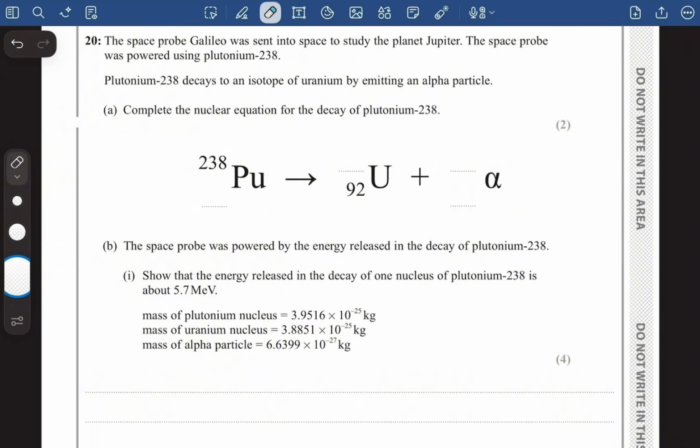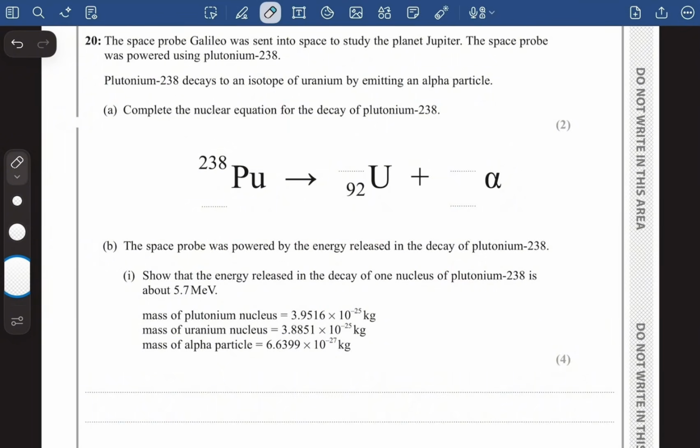The space probe was powered using plutonium 238. Plutonium 238 decays to an isotope of uranium by emitting an alpha particle. Complete the nuclear equation for the decay of plutonium 238.